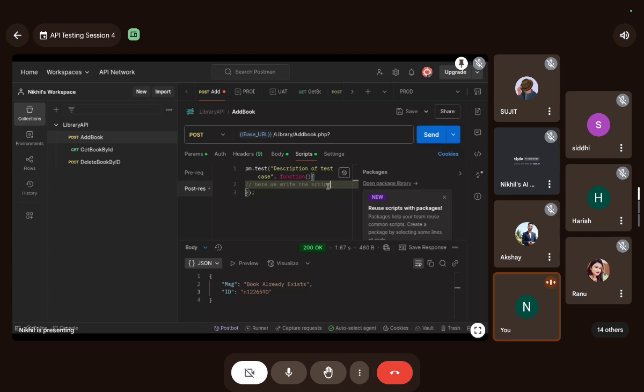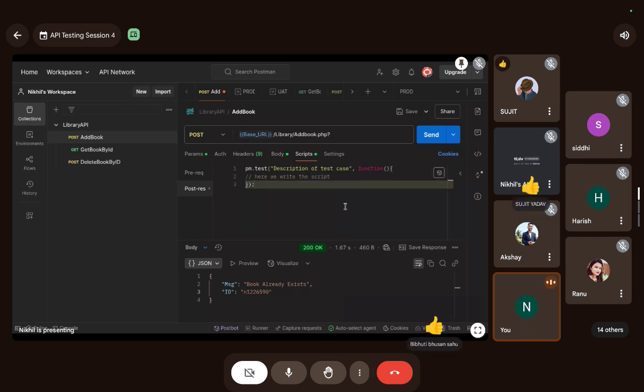Okay guys, do you understand this? I guess that's now more visible. Do you understand this basic structure, guys?